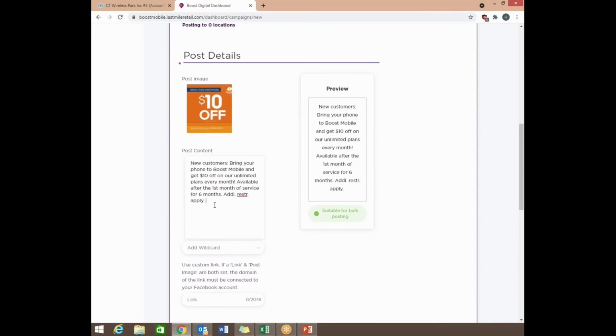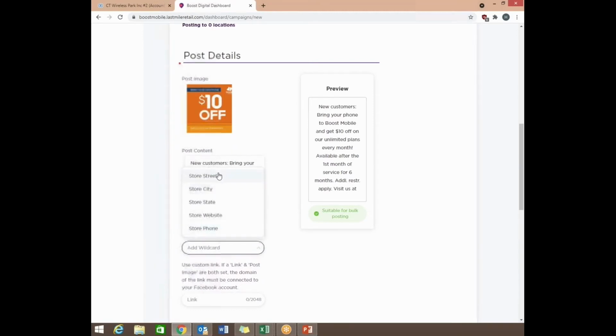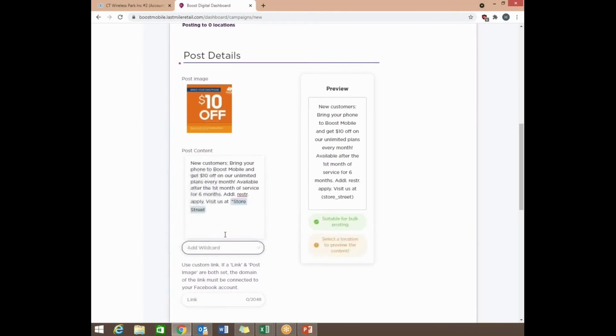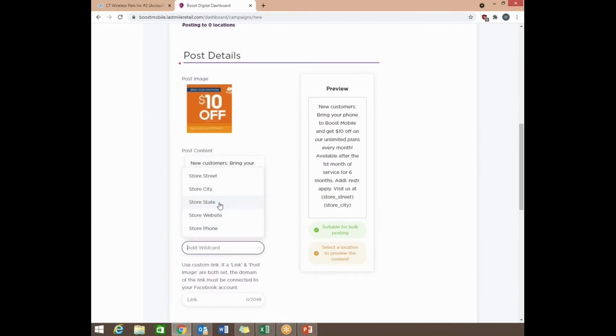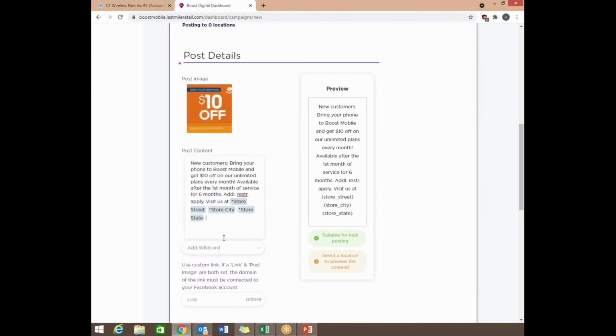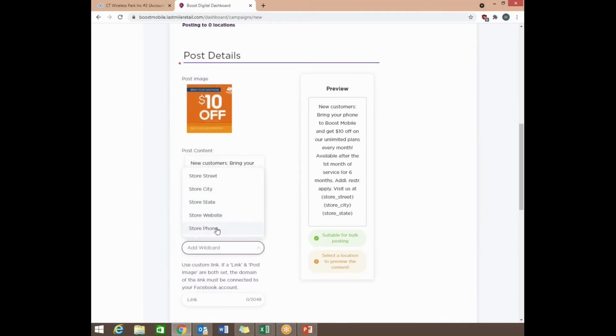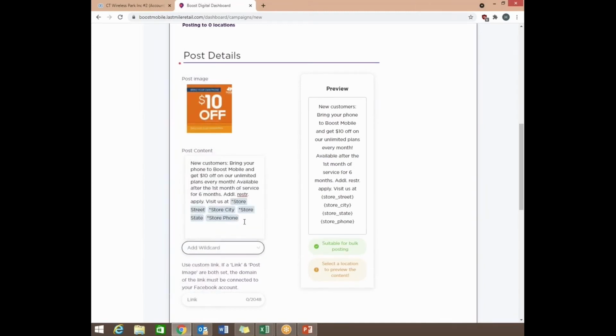Next thing we want to do is add a little thing that says visit us at, and then just like how we did with the templates, we also have wildcards. So you want to add anything like visit us at or please come for amazing promos, whatever you feel comfortable adding there, and then add the wildcards. So same thing, we can add a street address, the city, state, and the store phone number if needed.